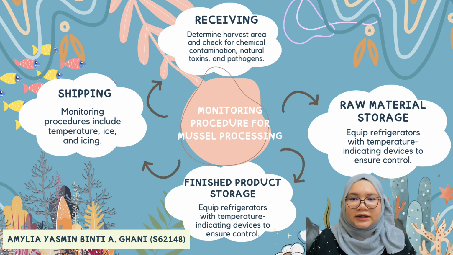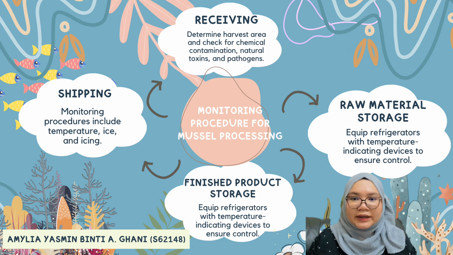The second one is raw material storage. Equip each refrigerator with a temperature indicating device such as a thermometer, or maintain a temperature log that notes temperature with a sufficient frequency to achieve control. Next, equip each refrigerator with a temperature recording device, a high temperature alarm, or a maximum indicating thermometer. Next is finished product storage, and it will be the same description as raw material storage. And the last one is shipping.